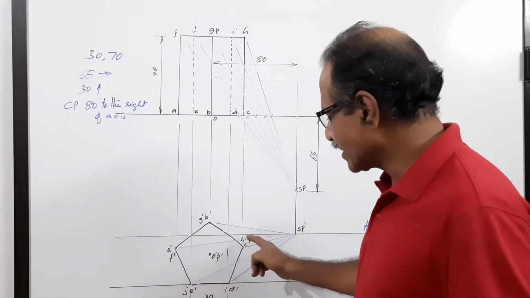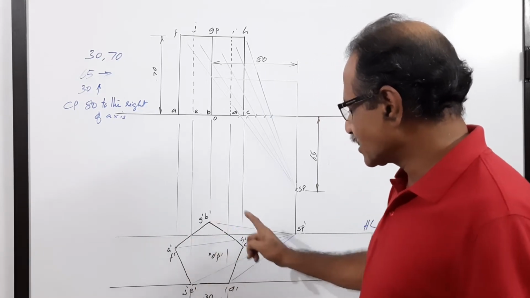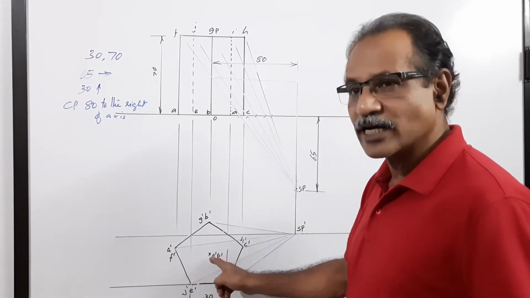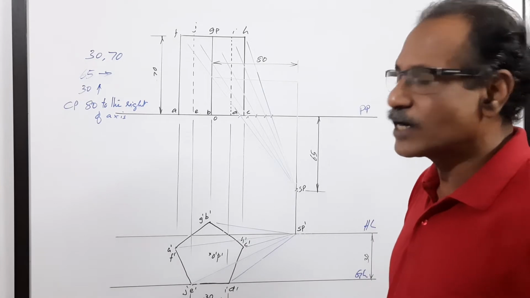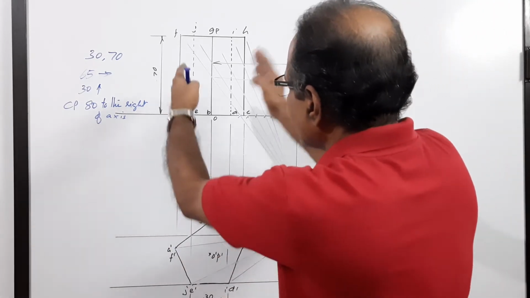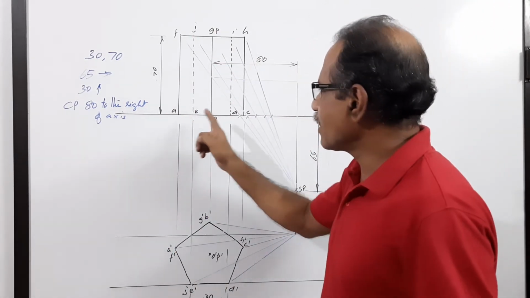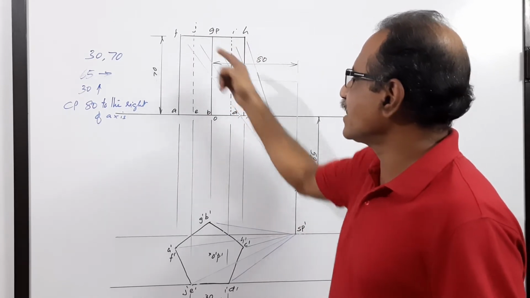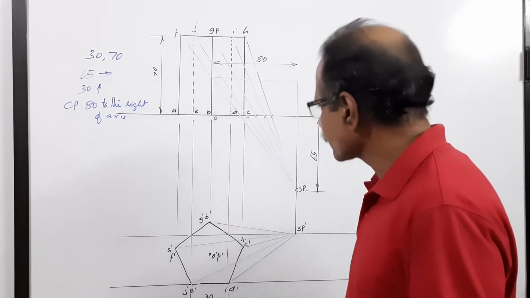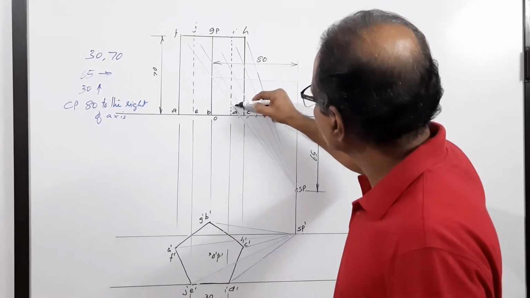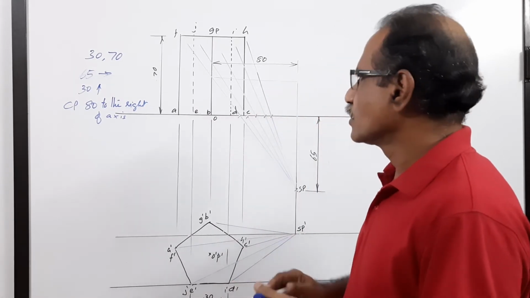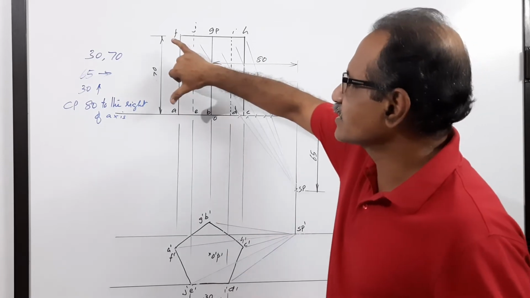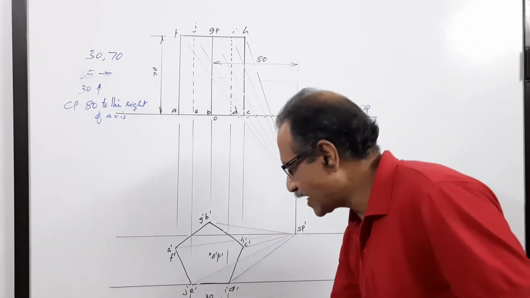A dash, B dash, C dash, D dash, E dash, F dash, G dash, H dash, I dash, J dash, axis O dash, P dash. Now, take this width and draw the plan: A, B, C, D, E, F, G, H, I, J, axis OP. That is the plan. Axis length 70, side of pentagon 30.